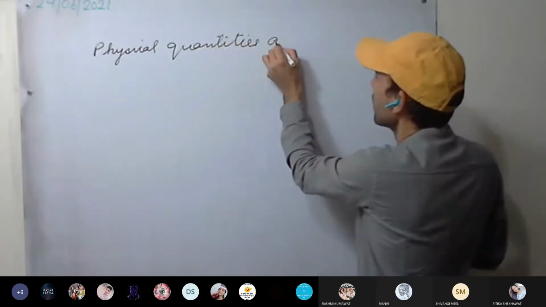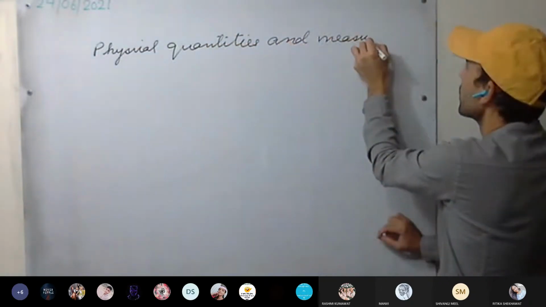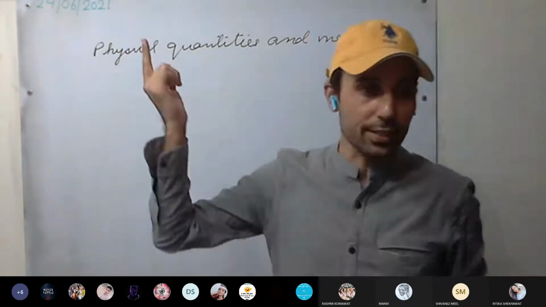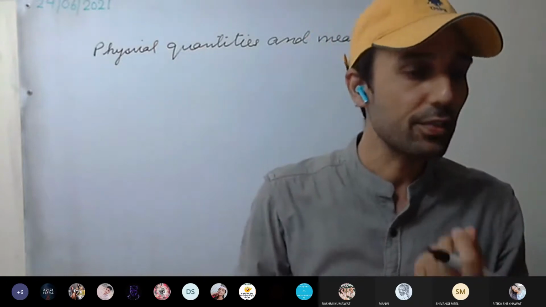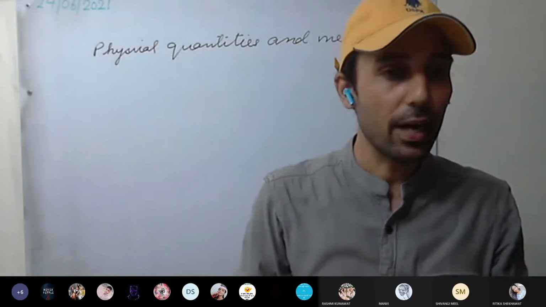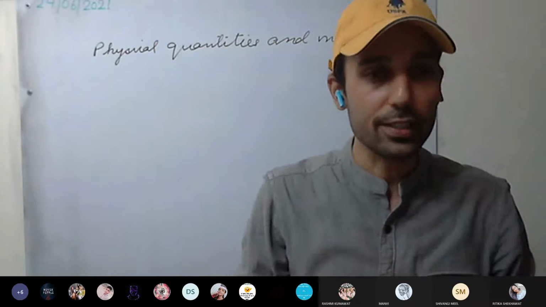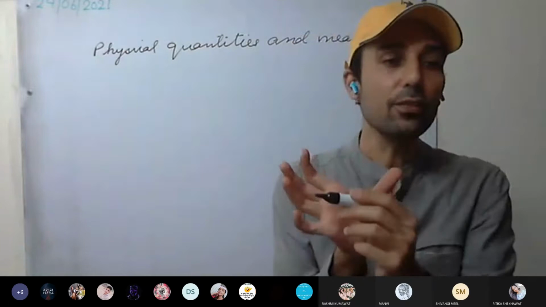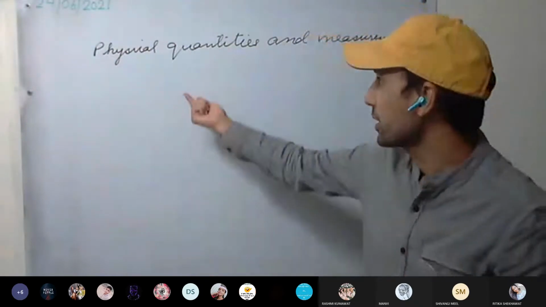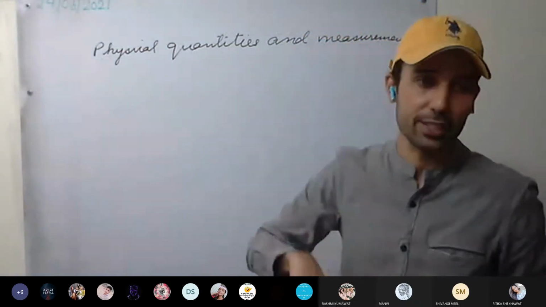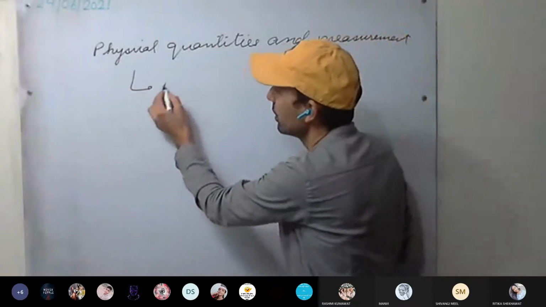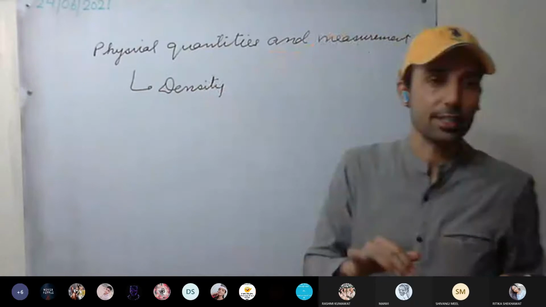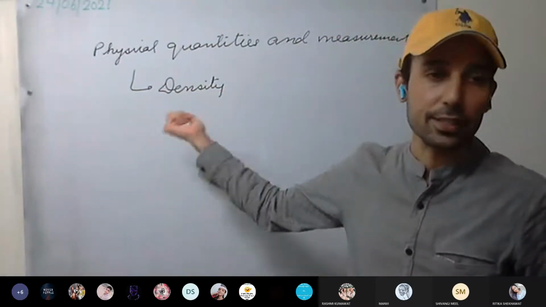Quantities and measurement. Okay. So we'll be discussing physical quantities. For example, density is a physical quantity. Density, mass, area, these are all quantities. The length of this pen is a physical quantity. What we will especially be discussing today in this chapter is density. So mainly we will be discussing the physical quantity density.